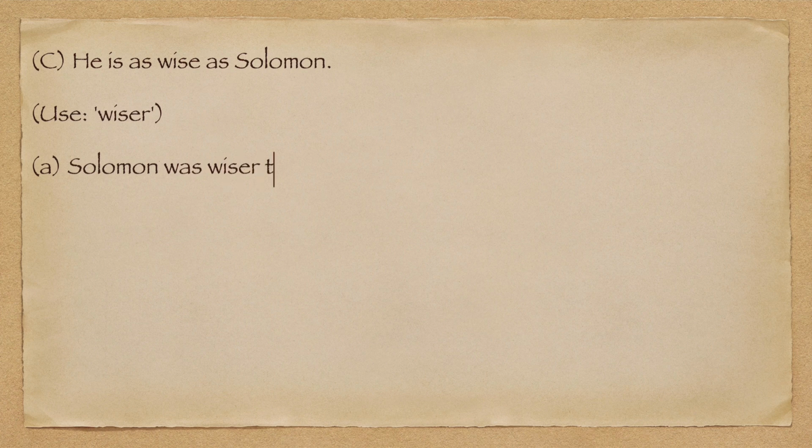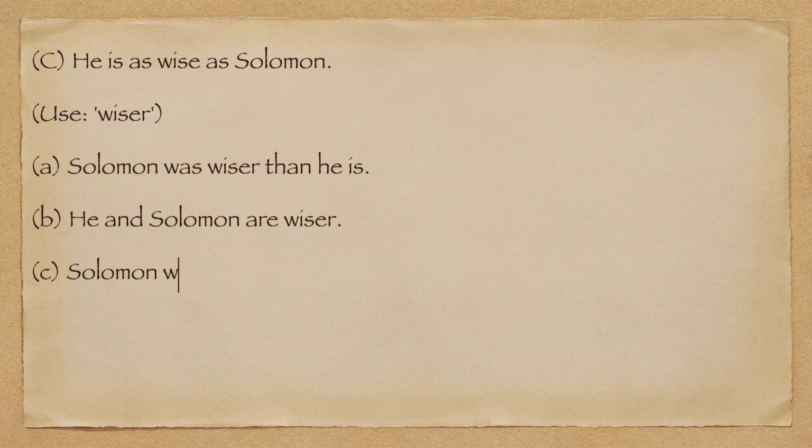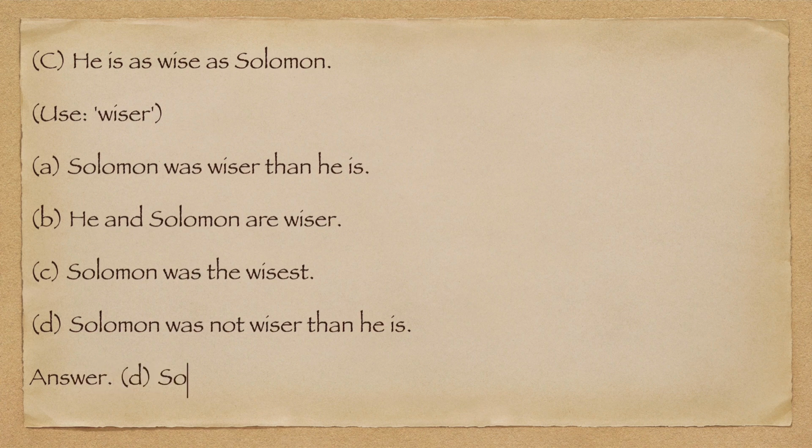C. He is as wise as Solomon. Use wiser. A. Solomon was wiser than he is. B. He and Solomon are wiser. C. Solomon was the wisest. D. Solomon was not wiser than he is. Answer. D. Solomon was not wiser than he is.